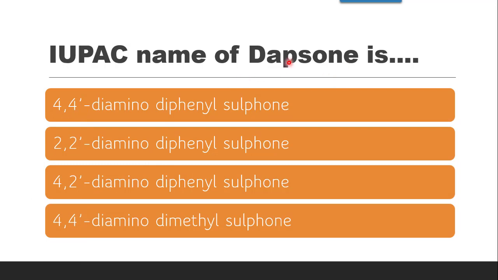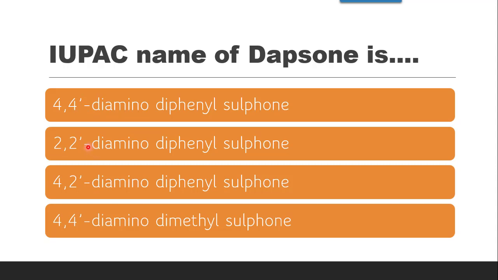IUPAC name of dapsone. Dapsone, you all know the structure, it contains dianilino and sulfone group. So it is sulfone, so all are having sulfone. Then next is diphenyl. So two phenyls are there, so these three options are possible. This methyl is impossible. Then diamino, all contain diamino. Now amine is present at both sides phenyl para position. That means 4 and 4.